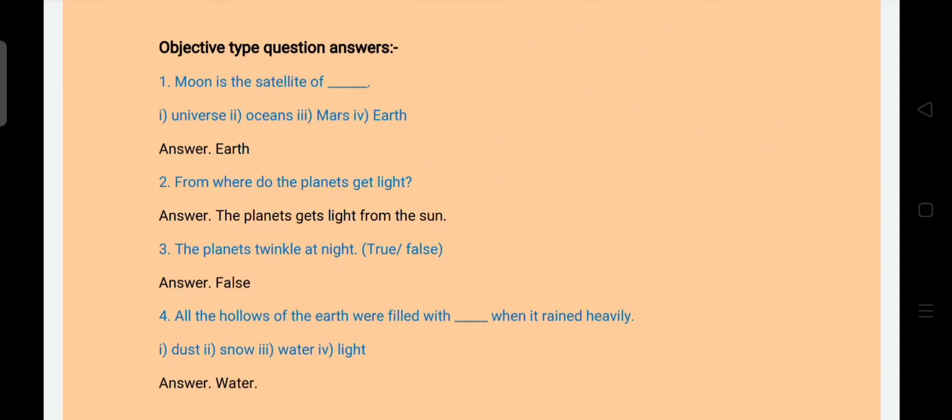Question number 4. All the hollows of the earth were filled with dash when it rained heavily. Dust, snow, water, light. Answer is water.